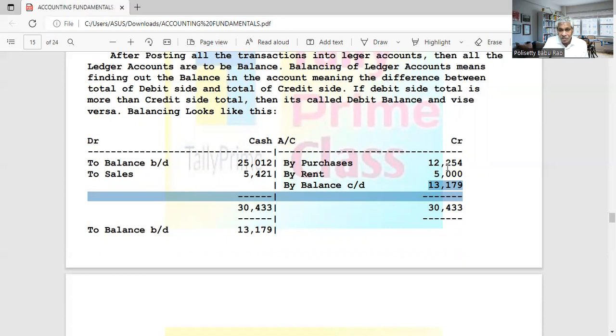So from this one, if you deduct this, what will be the difference? The difference is 13,179. So we are finding out the difference. The difference found is written there and it is called balance. You will recall it as balance. So we have to find out the balance, write balance, and this balance is taken to the next period. With this balance, the next period will be continued.